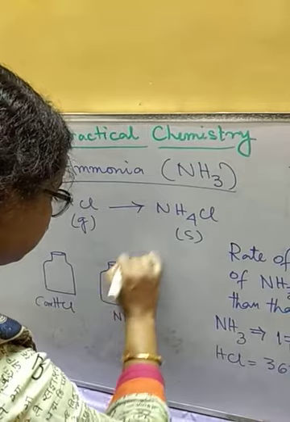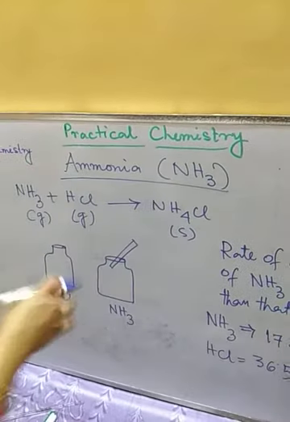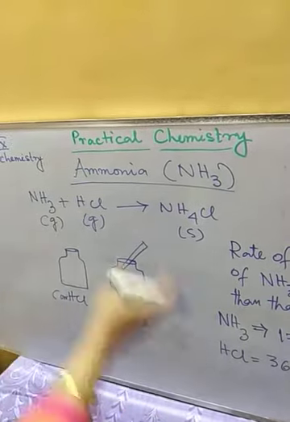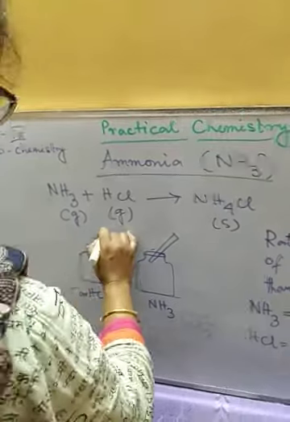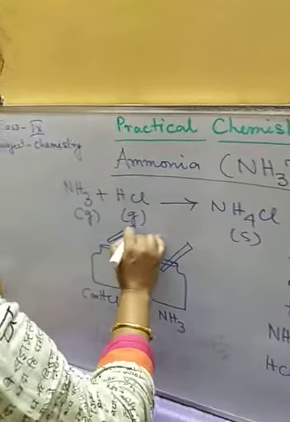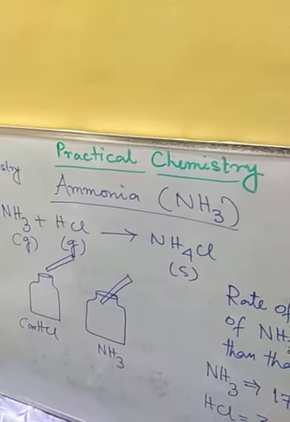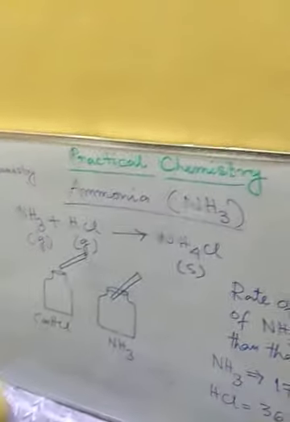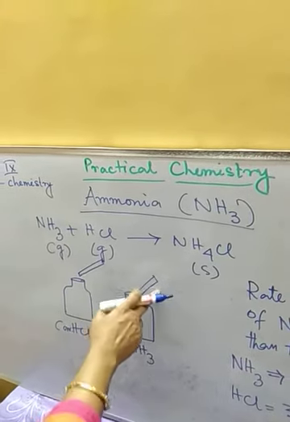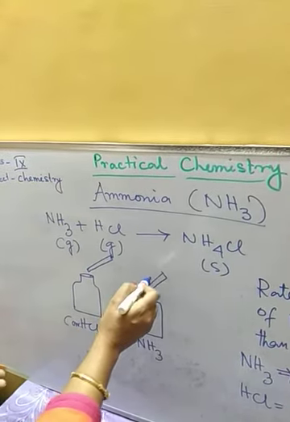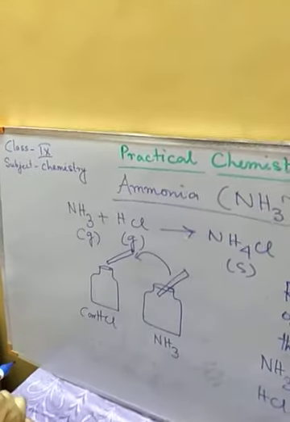Just like this, we are dipping the glass rod in ammonia and taking it out, and then we are going to hold this glass rod near the mouth of the bottle of concentrated HCl.